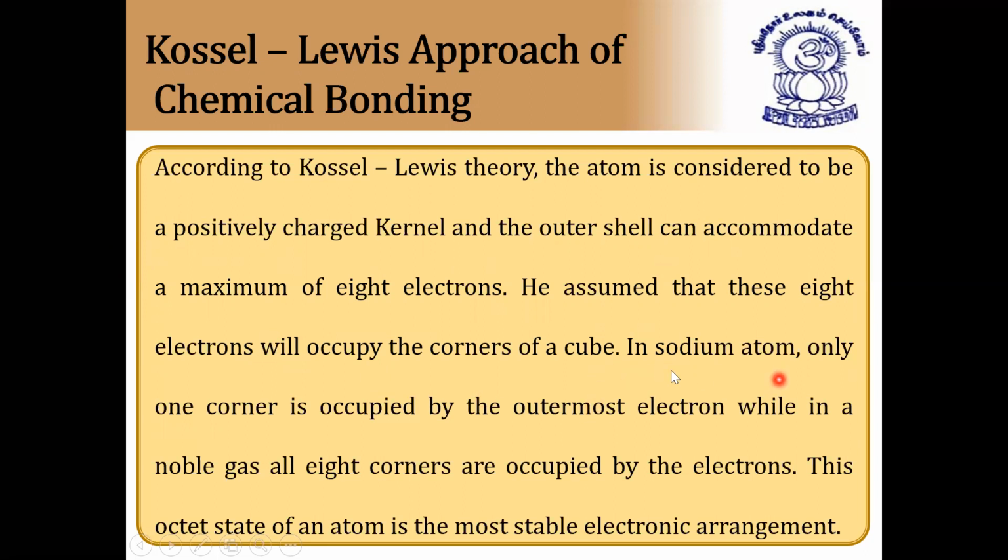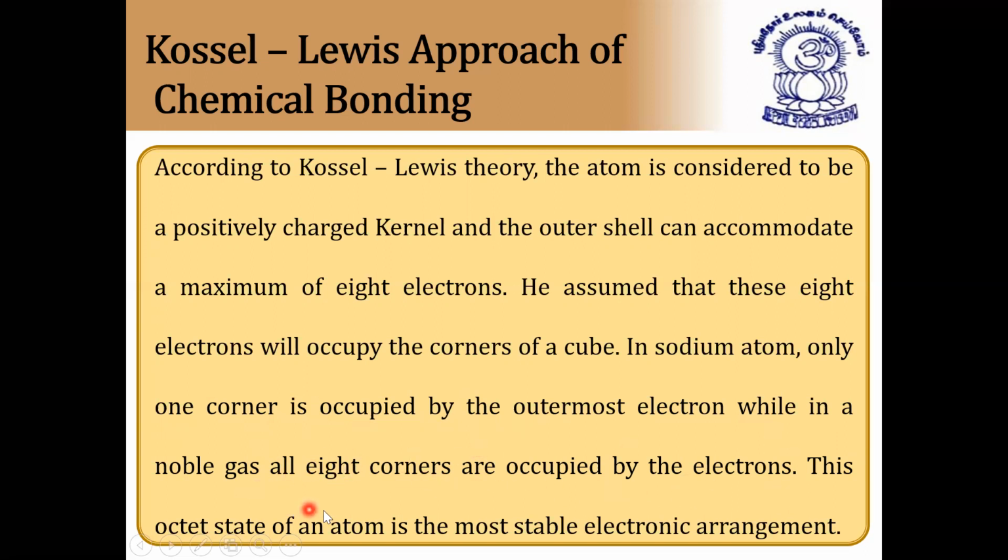For example, in a sodium atom, only one corner is occupied by the outermost electron, while in a noble gas, all 8 corners are occupied. Why is it happening? Sodium has atomic number 11, so its configuration is 1s2, 2s2, 2p6, 3s1. So it has only one electron in the outermost shell, occupying only one corner. While in noble gases, except helium, all have 8 electrons in the outermost shell, so all 8 corners are occupied.